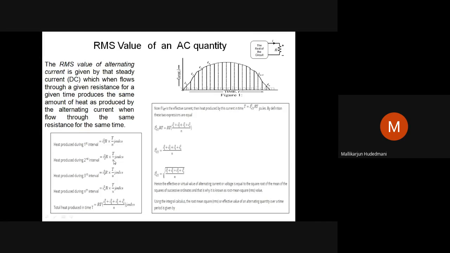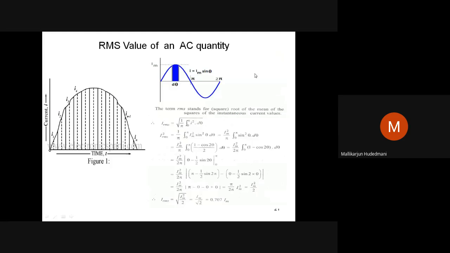Earlier I used heat balance logic: heat produced in the first case, heat produced in the DC case, I balanced. In case of average quantity, I'll be using the Q balance, the charge balance relationship. Hence, I'll be using a similar wave connected to a known conductance or resistance for a known amount of time. That is the definition here.